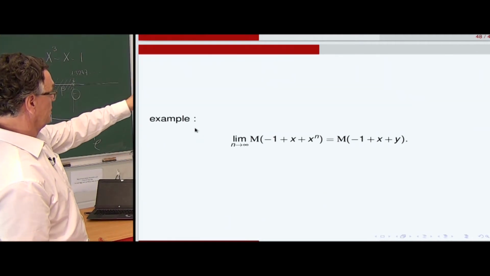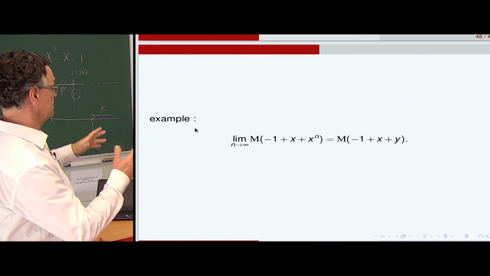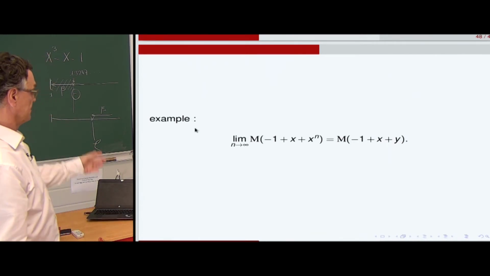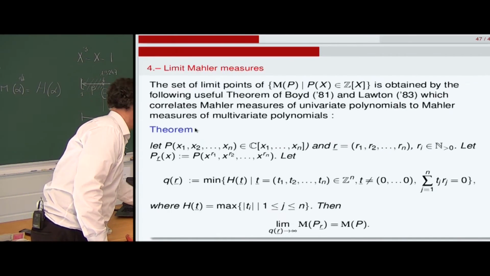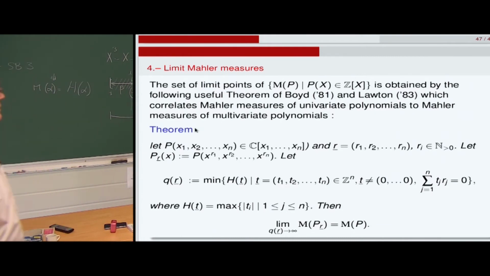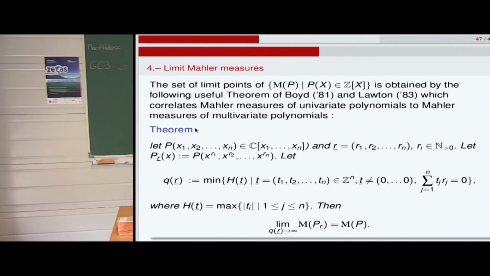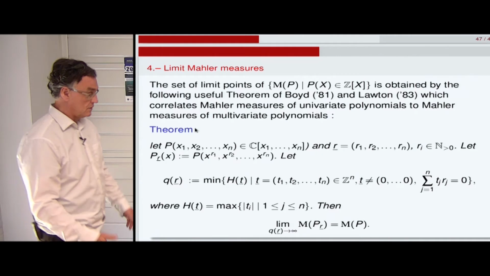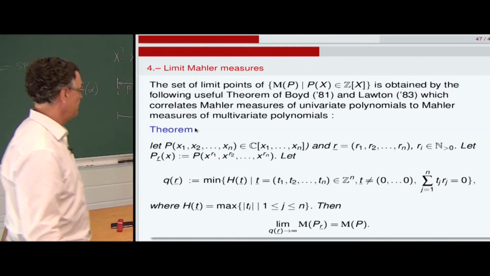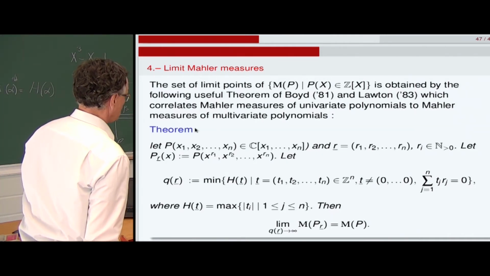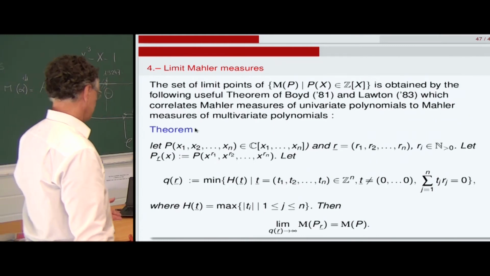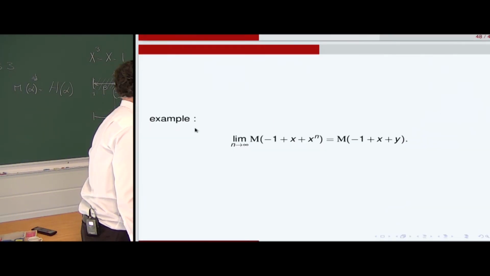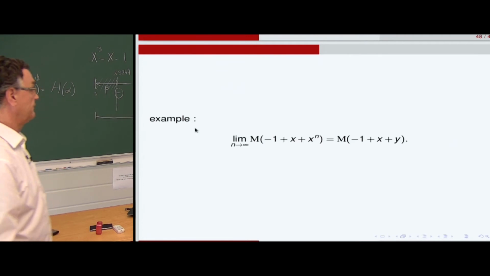So in general, we may have polynomials. This formula of Boyd can be extended to Laurent series also, and gives access to define this type of limit.